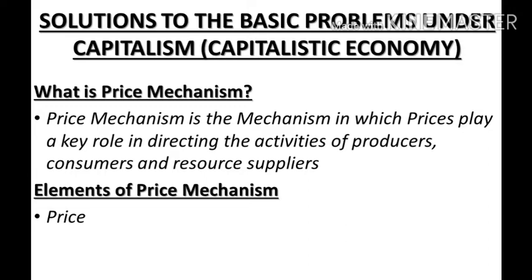There is bargaining between the buyer and the seller, and somehow through the bargaining both parties come to a consensus that, okay, at this price the buyer is willing to buy this much quantity, and at this price the seller is willing to sell this much quantity, right? So somehow they both come together to the equilibrium price.